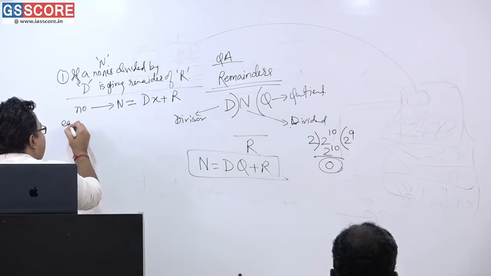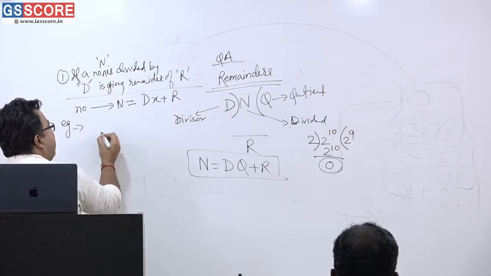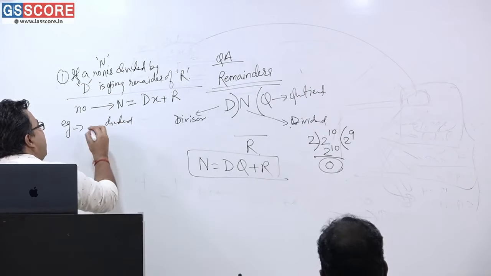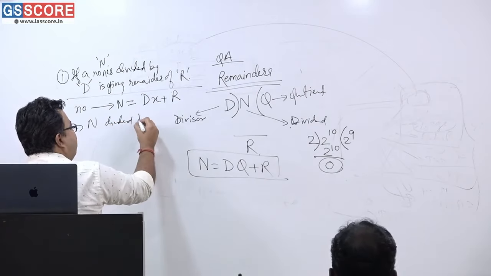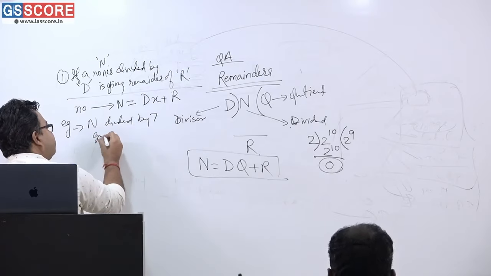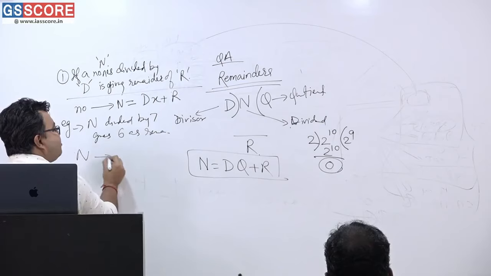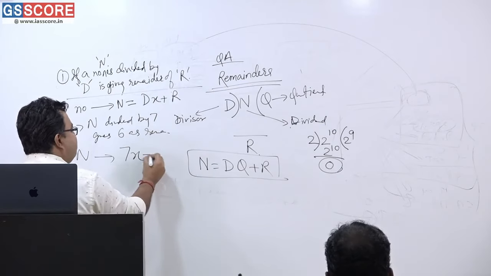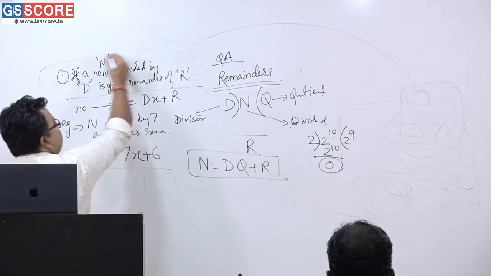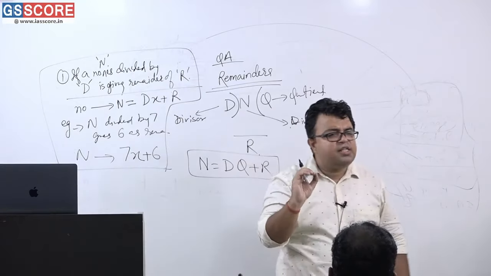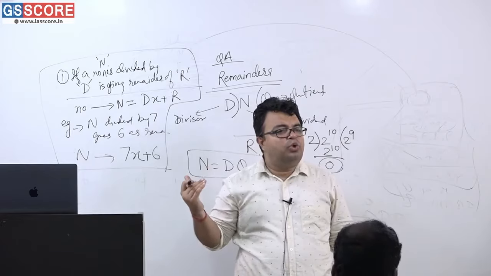So what is the example? Suppose a number n when divided by 7 gives 6 as remainder. So that n can be expressed as 7x plus 6. Are you understanding this first part? If you are understanding, you can write it down. This is the notation in which we tend to denote the thing.